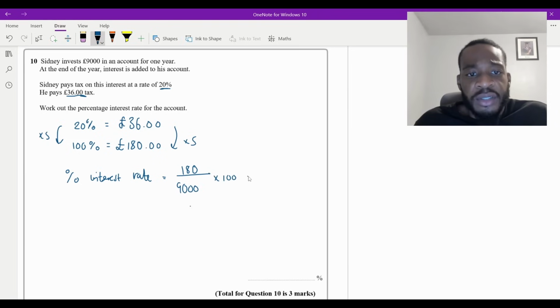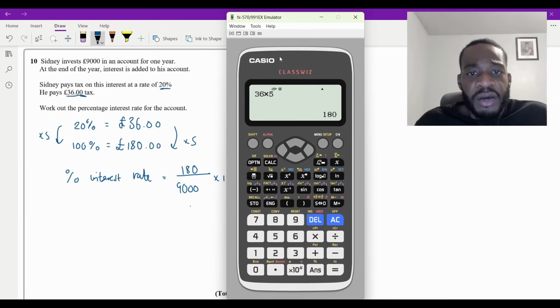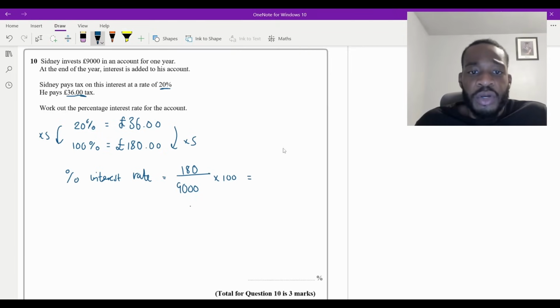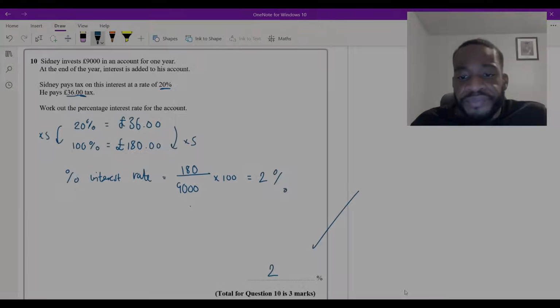Put this into the calculator: 180 over 9,000 times 100. And that is equal to 2. So the answer is just 2%. And that is it. That's question 10 finished.